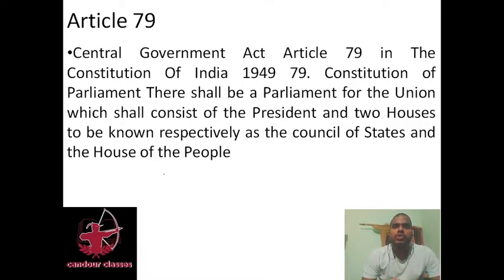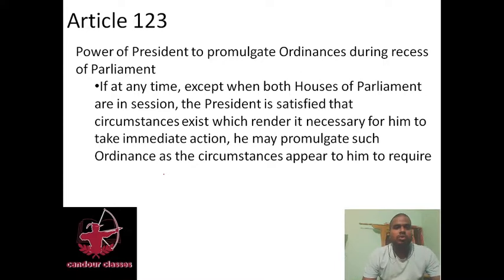Whenever we say Parliament, it means three bodies: first the President, second Lok Sabha, third Rajya Sabha. These three collectively are known as Parliament, and the President is the leader of this body.